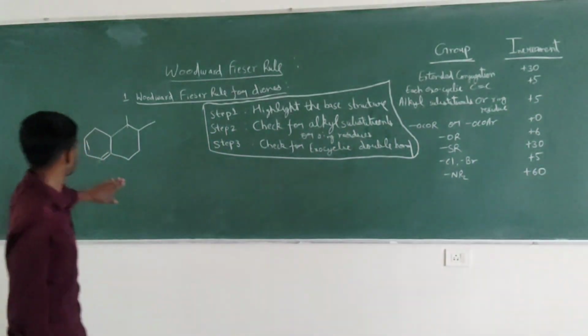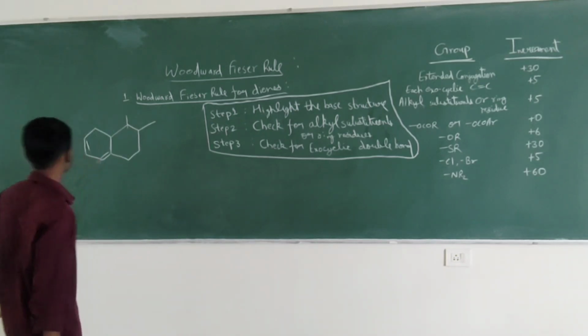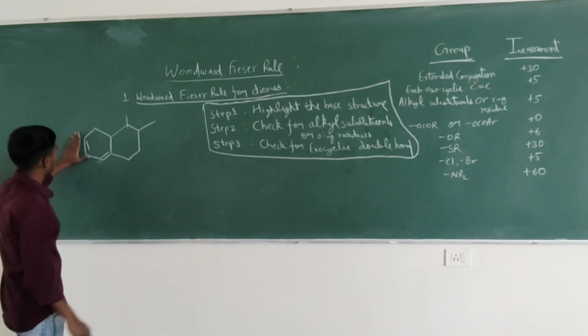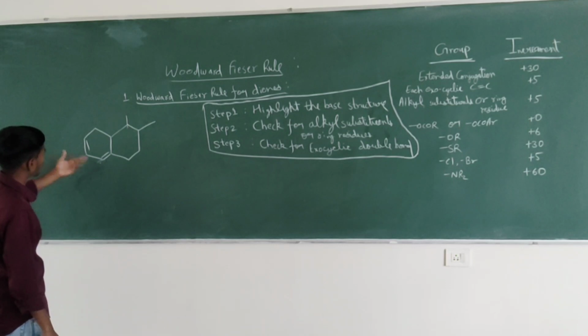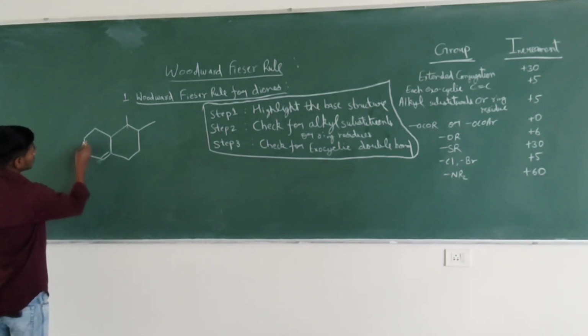Now we will calculate the lambda max value for this structure. So the first step is to highlight the base structure. What is the base structure? We can see that this is a cyclic diene, or a homoannular diene. These two double bonds are cis to each other.